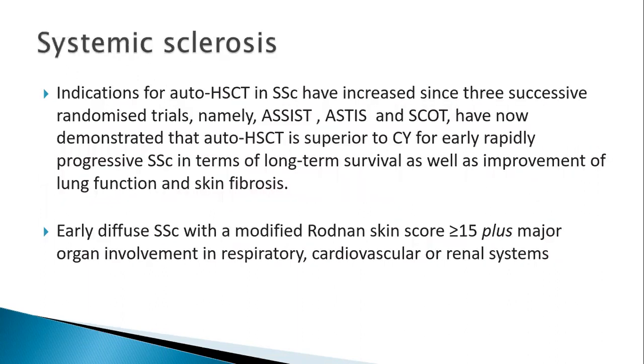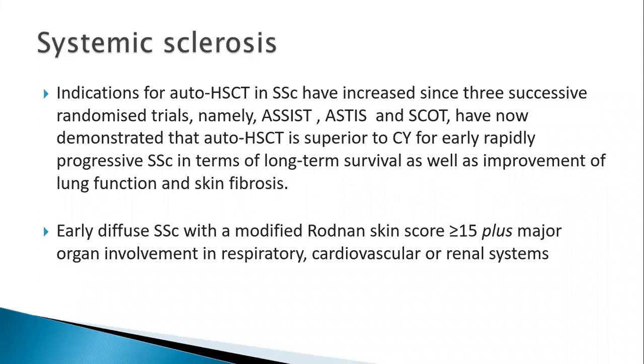Now, another autoimmune disorder where transplant has been tried effectively is systemic sclerosis. Conventional cyclophosphamide-based immunosuppression doesn't have great outcomes in systemic sclerosis. Based on the recent 3 successful randomized trials, the ASSIST, ASTIS, and SCOT trials, autologous stem cell transplant was demonstrated to be superior to cyclophosphamide for early rapidly progressing systemic sclerosis in terms of long-term survival as well as improvement of lung function and skin fibrosis.